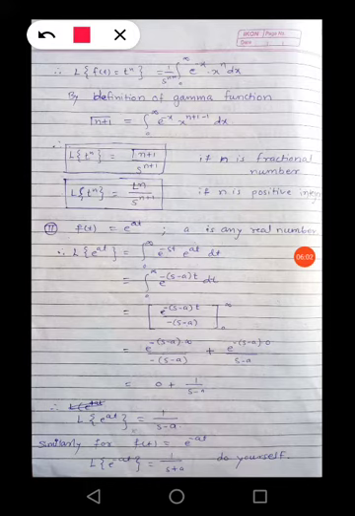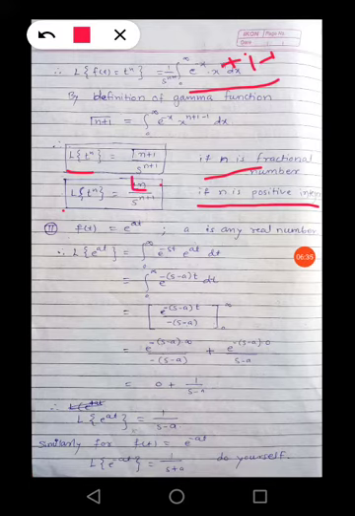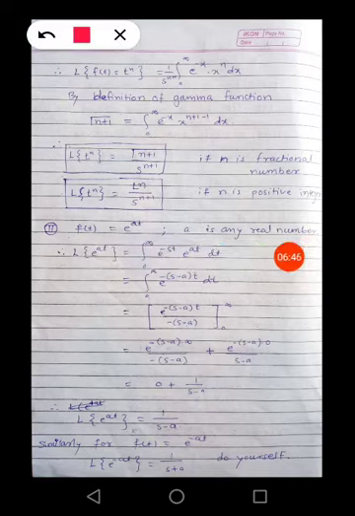So here we can write n plus 1 minus 1. So this is nothing but gamma n plus 1. So we can write Laplace of t raised to n is equal to gamma n plus 1 divided by s raised to n plus 1 if n is a fractional number. And if n is a positive integer, then Laplace of t raised to n is nothing but factorial n divided by s raised to n plus 1. So these are the two important formulas. We are going to use them to solve further examples.